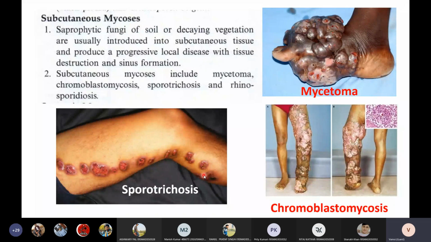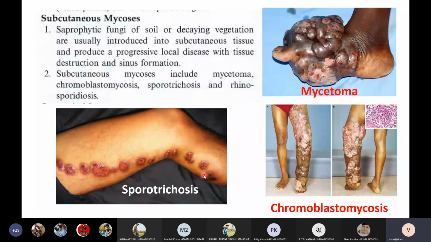The Greek meaning of nose is rhino. Now you can understand what type of infection it is. It is a spore-forming fungal infection that particularly affects the nose. That is why this infection is called rhinosporidiosis, the fungus that causes nose infection.